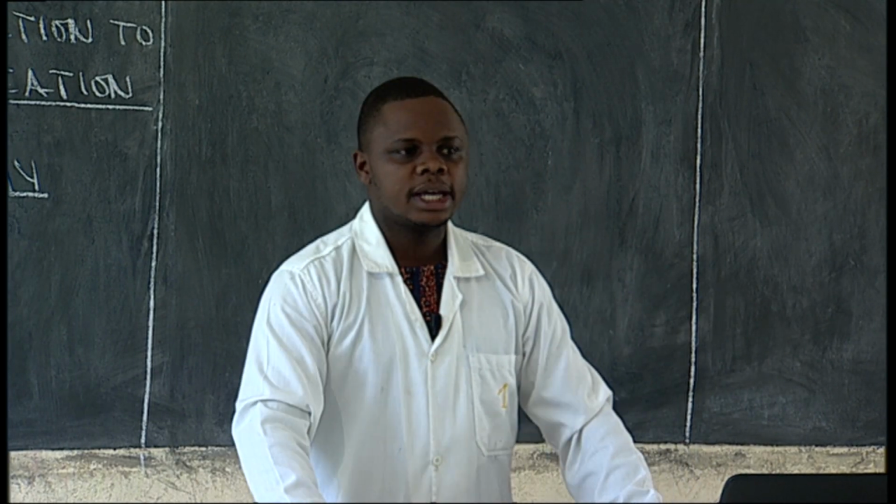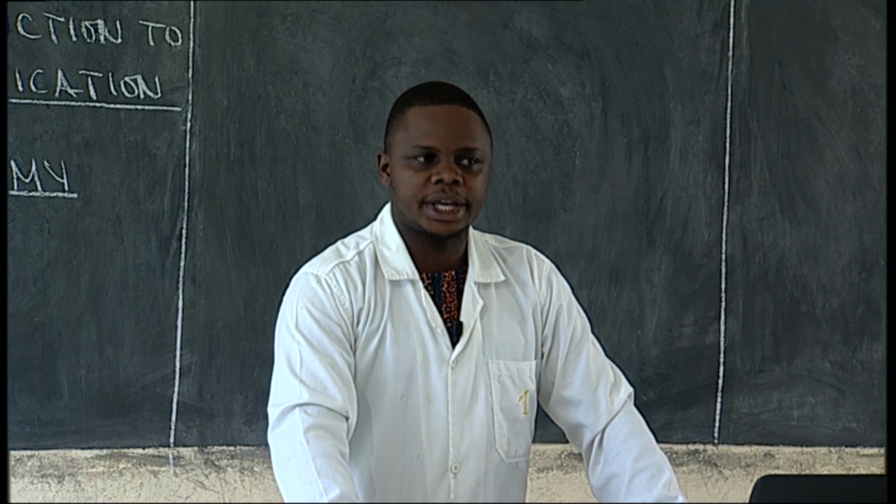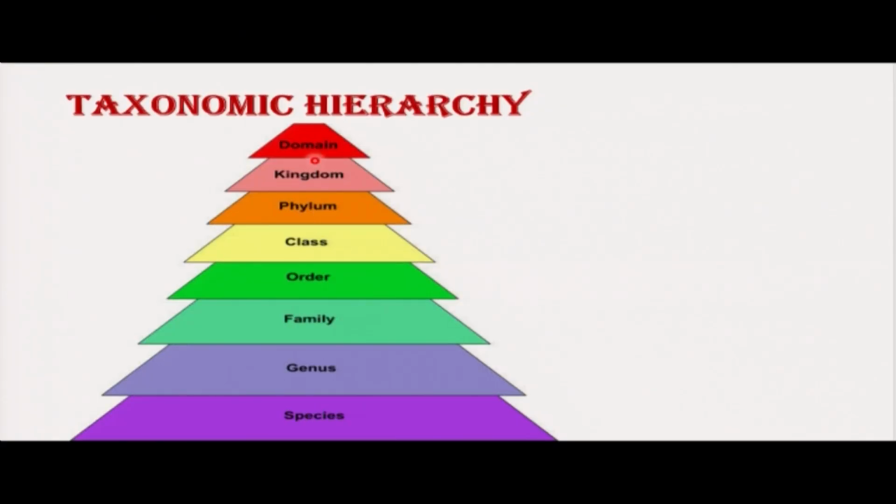Here is the taxonomic hierarchy. We have what we call domain, kingdom, phylum, class, order, family, genus, and then species. So this is taxonomic hierarchy, where we classify organisms depending on characteristics they have.